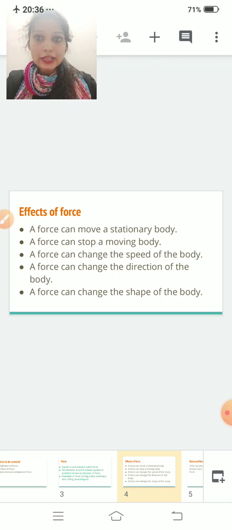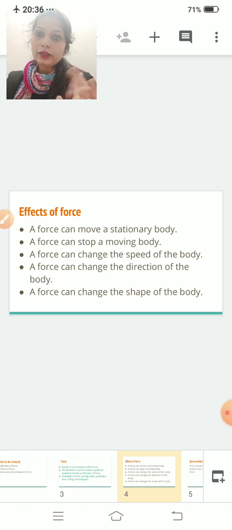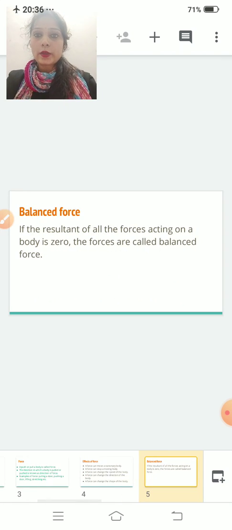So what 5 effects have we done? We have done that force can change the shape of the object, force can change the speed of the object, force can produce motion in a stationary body, force can stop a moving body, and force can change the direction of the object. Clear? Now move to next one.